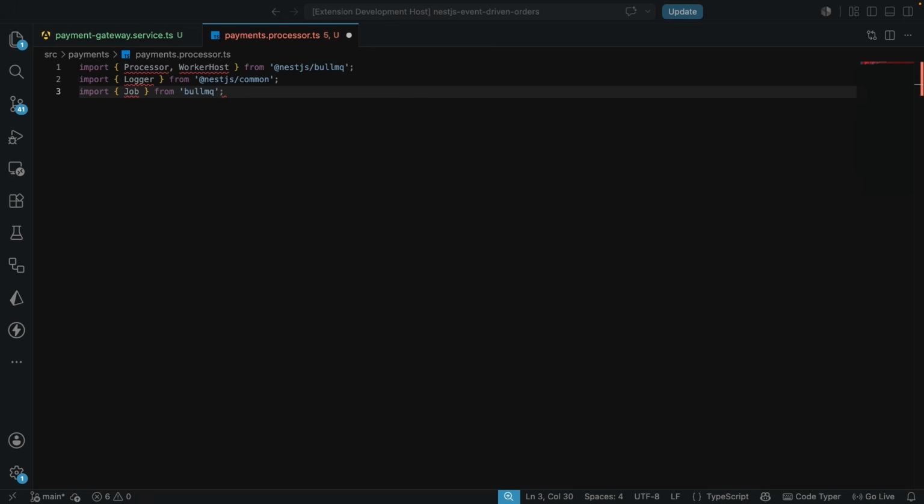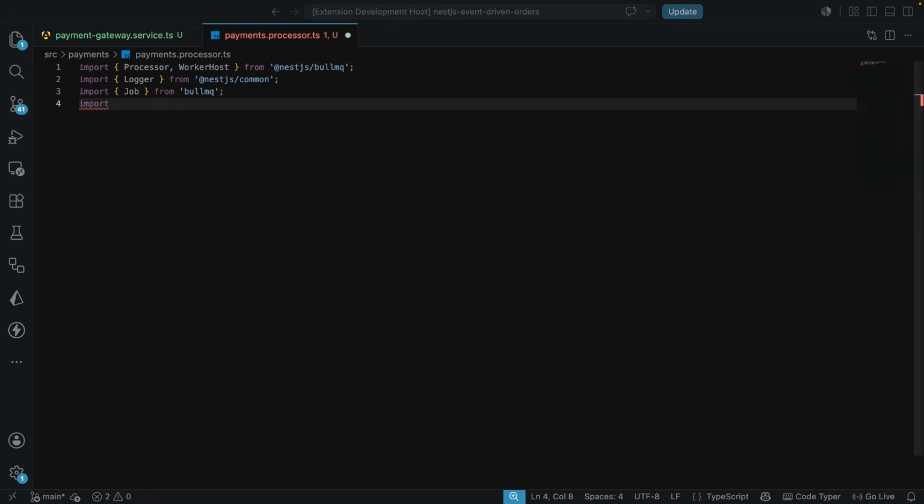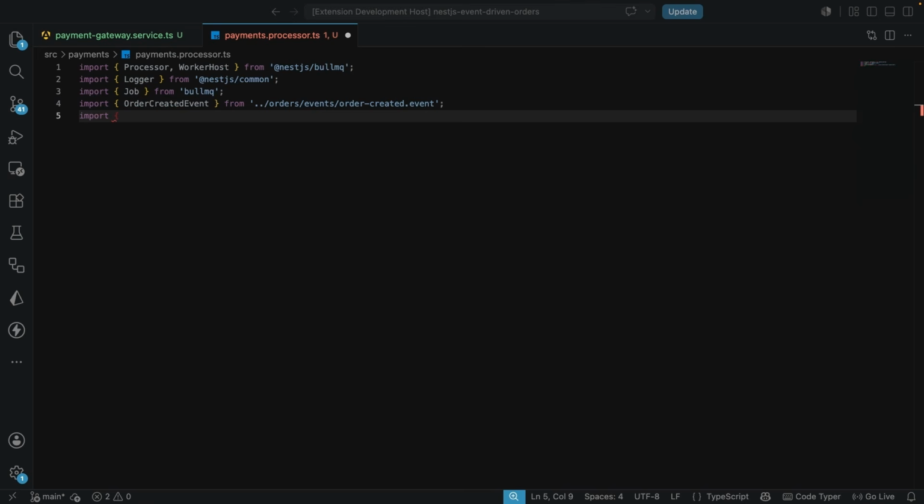And then we're going to be importing OrderCreatedEvent. The OrderCreatedEvent is going to be coming in from the orders folder, and then we have the events, and then we have the OrderCreatedEvent. Next, we're going to be bringing in the order events. The order events will come from the orders, and then we have the events, and we have the order event constants.